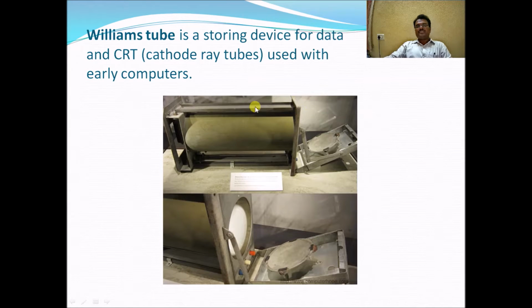So, continuing, the Williams tube is a storing device for data, using a CRT, cathode ray tube, with early computers. The Williams tube stored the data in the form of electric charges.